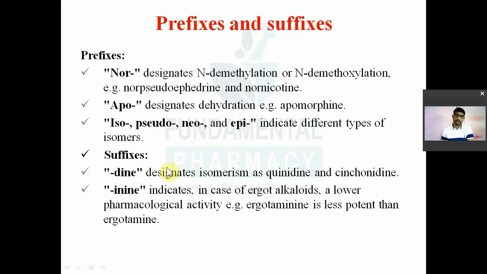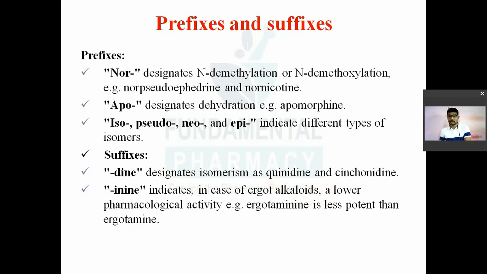Alkaloids have a suffix. Examples: DINE, ININE, like idrine. The suffix designates the isomerism in quinine and cinchonine. For example, quinine का isomer होता है quinidine. Okay? So DIN means it is an isomer of the compound. Quinine is an isomer of quinidine.